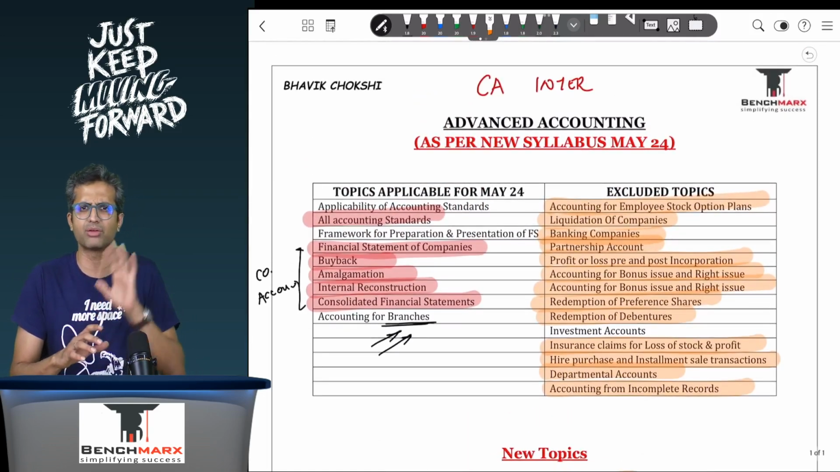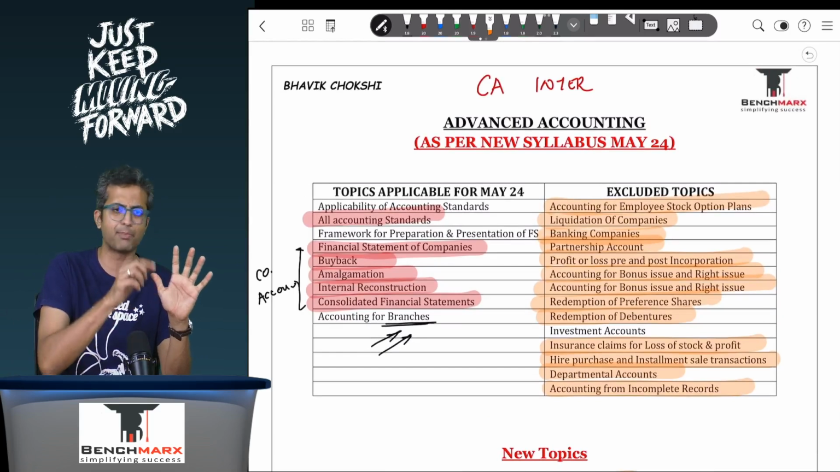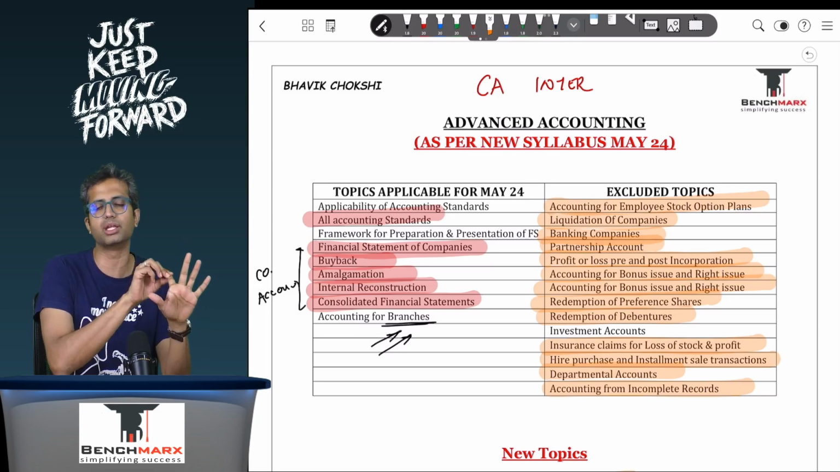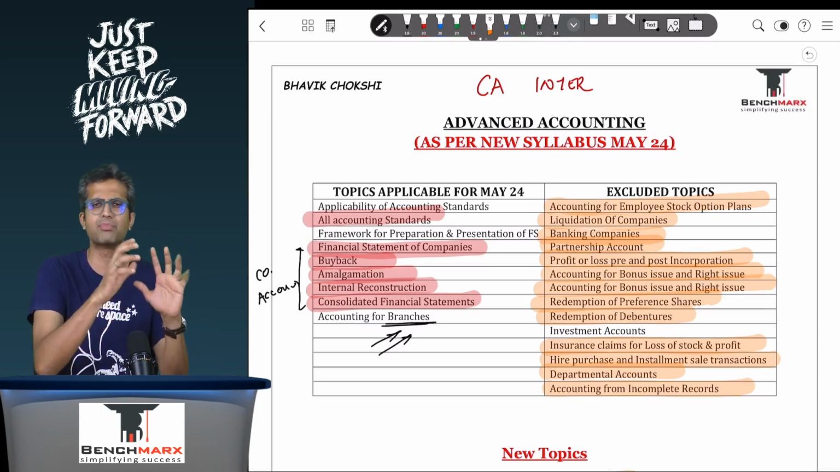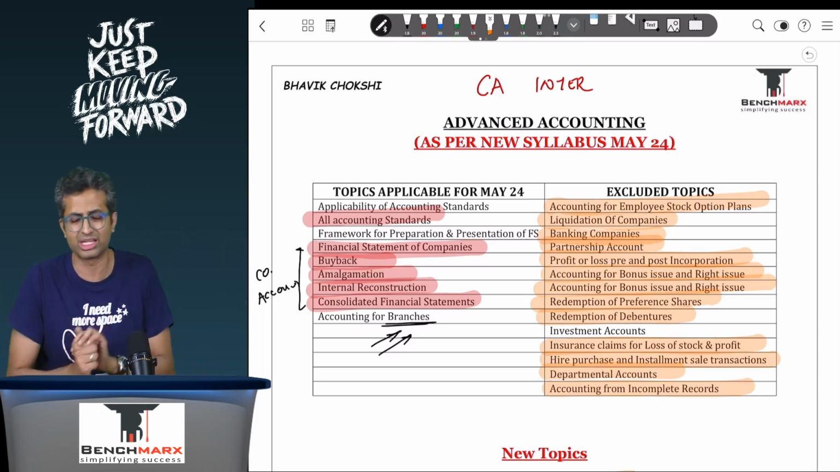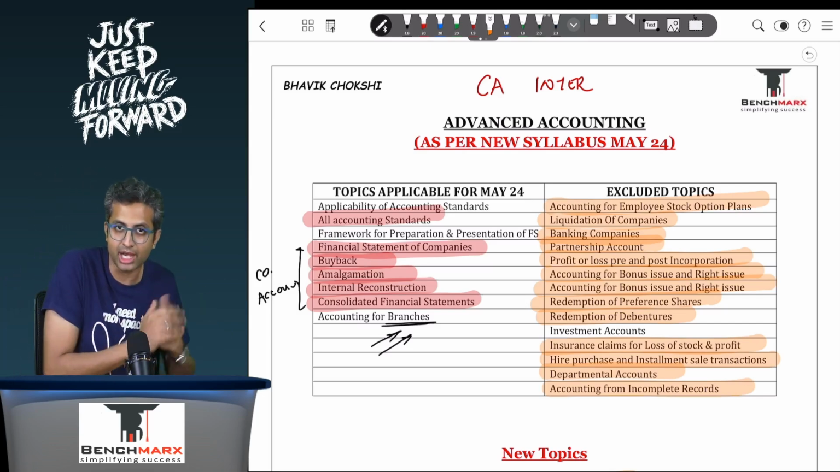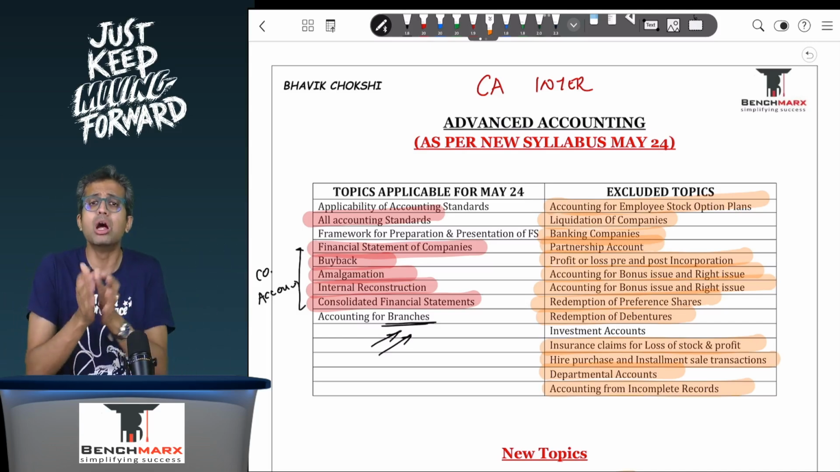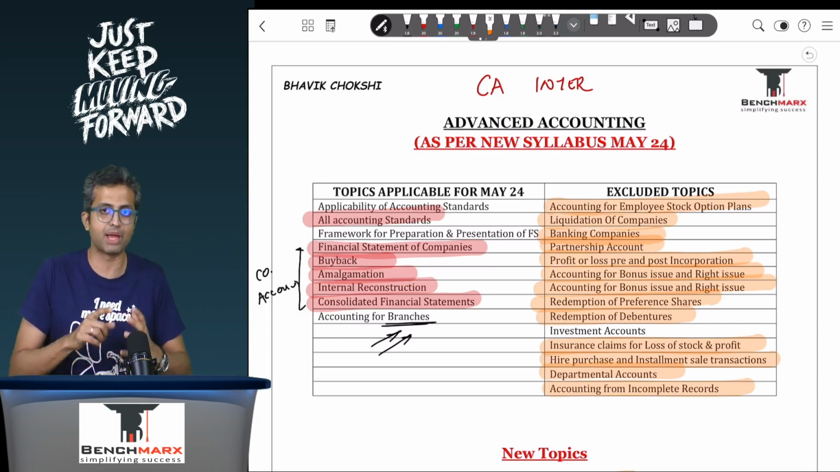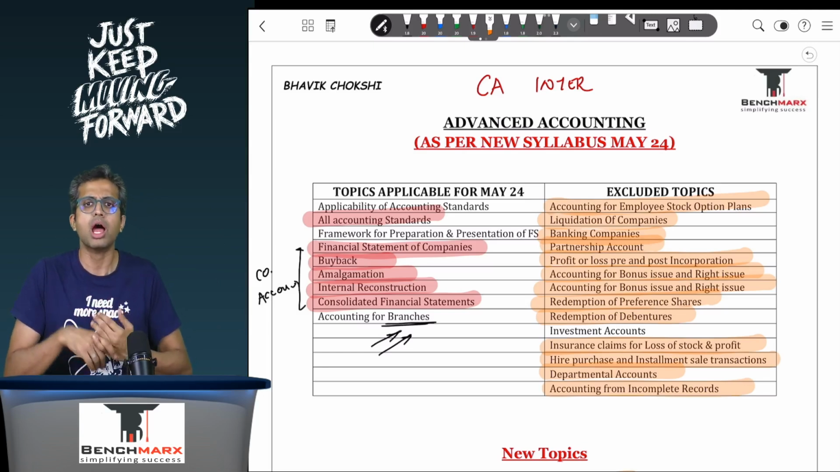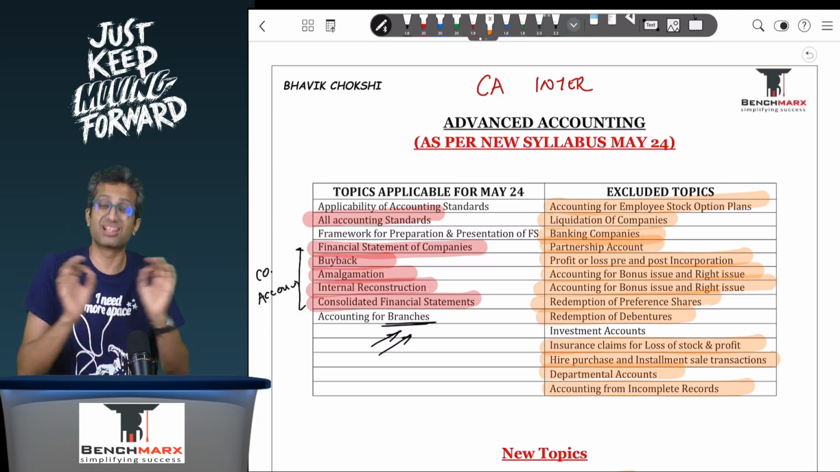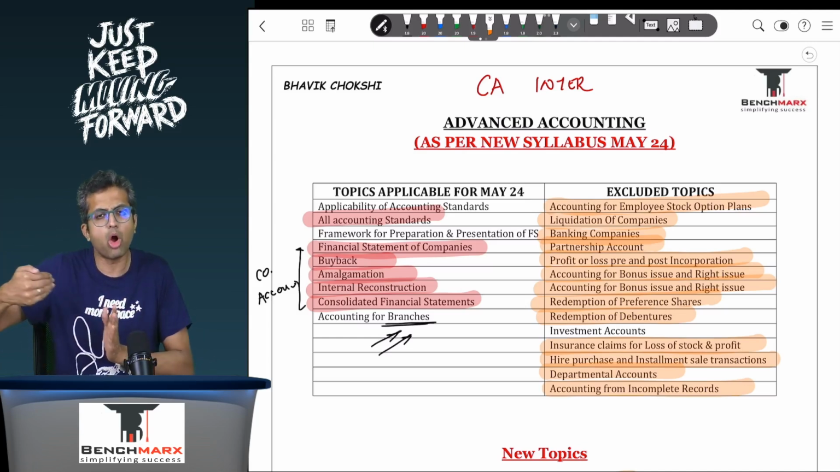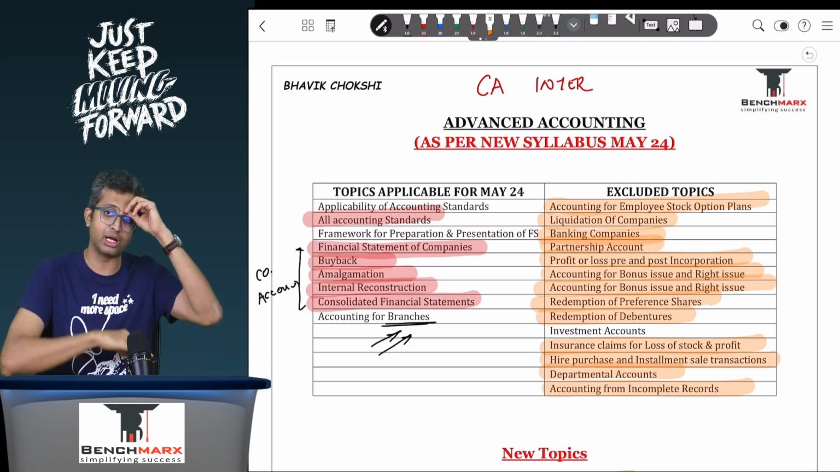So there are 5 new topics: 3 AS, AS 15 employee benefits, AS 22, AS 25 interim financial reporting, AS 28 impairment, and 2 consolidation standards, AS 23 and 27 associates and joint ventures, which have been newly added. Apart from that, all accounting standards which were earlier there still continue. Most of the company accounts topics, amalgamation, internal reconstruction, consolidation, presentation of financial statements, cash flow statement, continue, and the only non-company account chapter that still continues is accounting for branches.